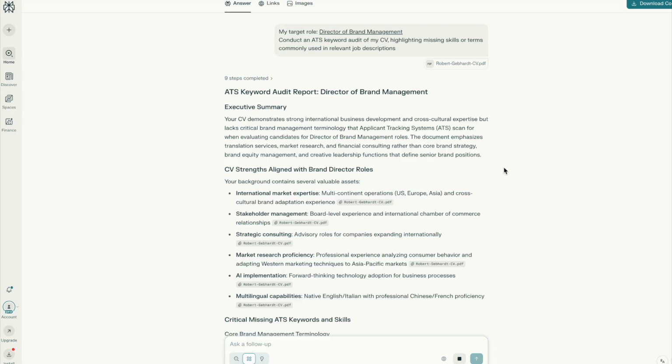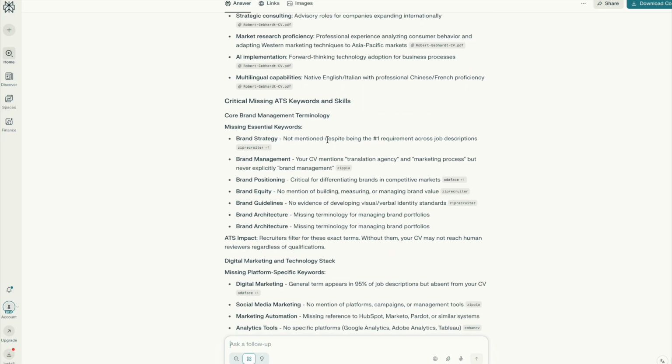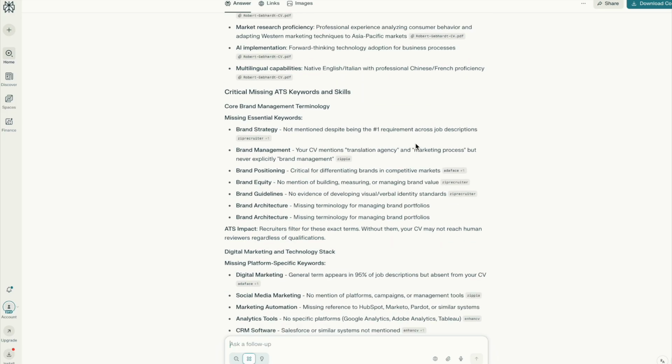There we go. ATS keyword audit report, director of brand management. It says my CV demonstrates strong international business development, cross-cultural, blah, but it lacks critical brand management terminology that they do the scan for. And it lists what's missing. So it basically already completed what was going to be my next step.